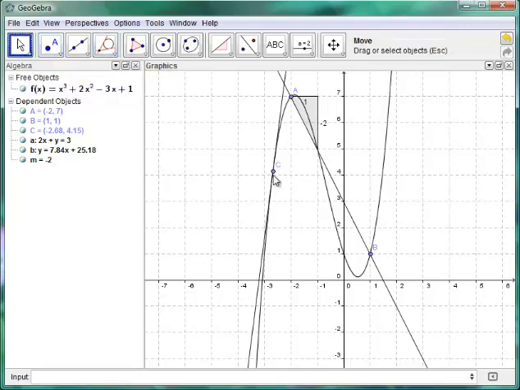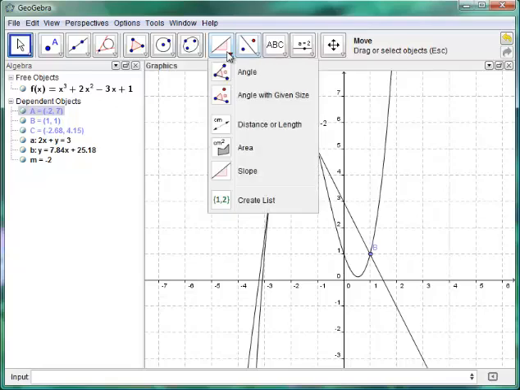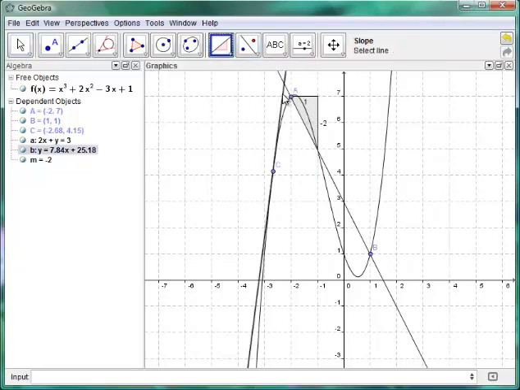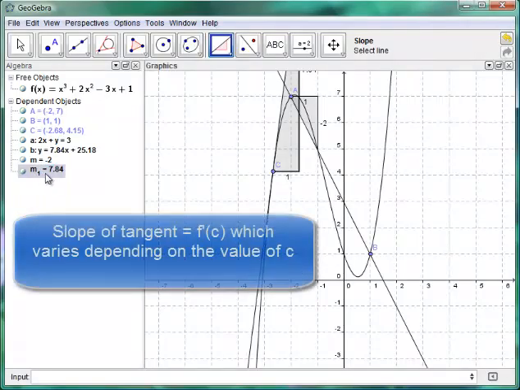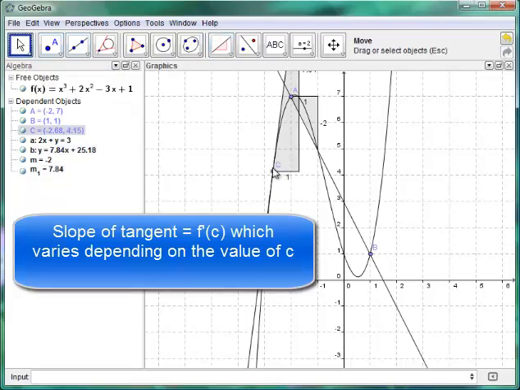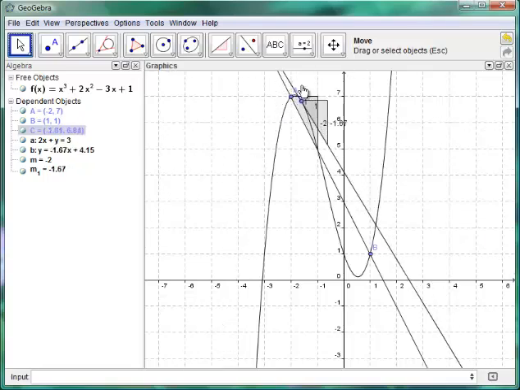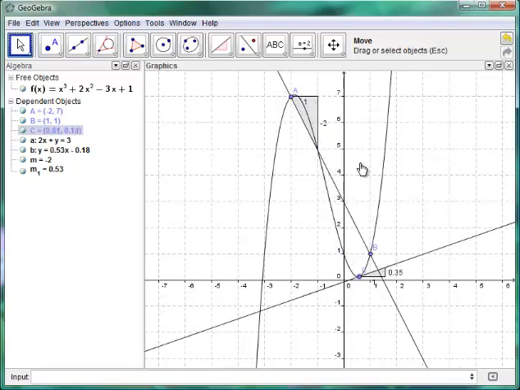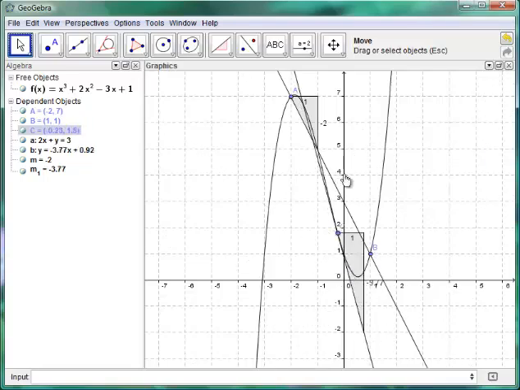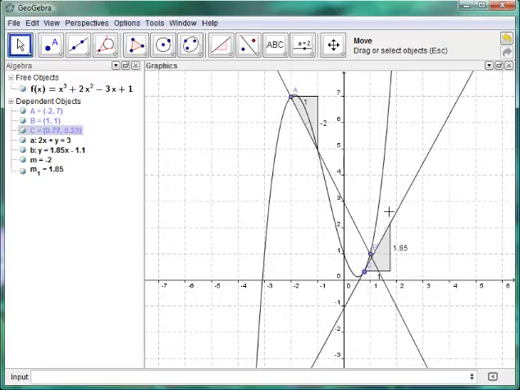Okay, right now, clearly I can see that the slope of my tangent line is nowhere near equal to the slope of the secant line. But also notice that my point tangent is like outside the interval also. And let me go ahead and get my slope on this line, and so we can compare them. So m is the slope of the secant line, and then m1 is the slope of our tangent line. So what I'm going to do is I'm going to drag this point so that it's inside the interval, because I'm only looking at the interval between -2 and 1. And okay, so like for right here, for example, my slopes are totally different.